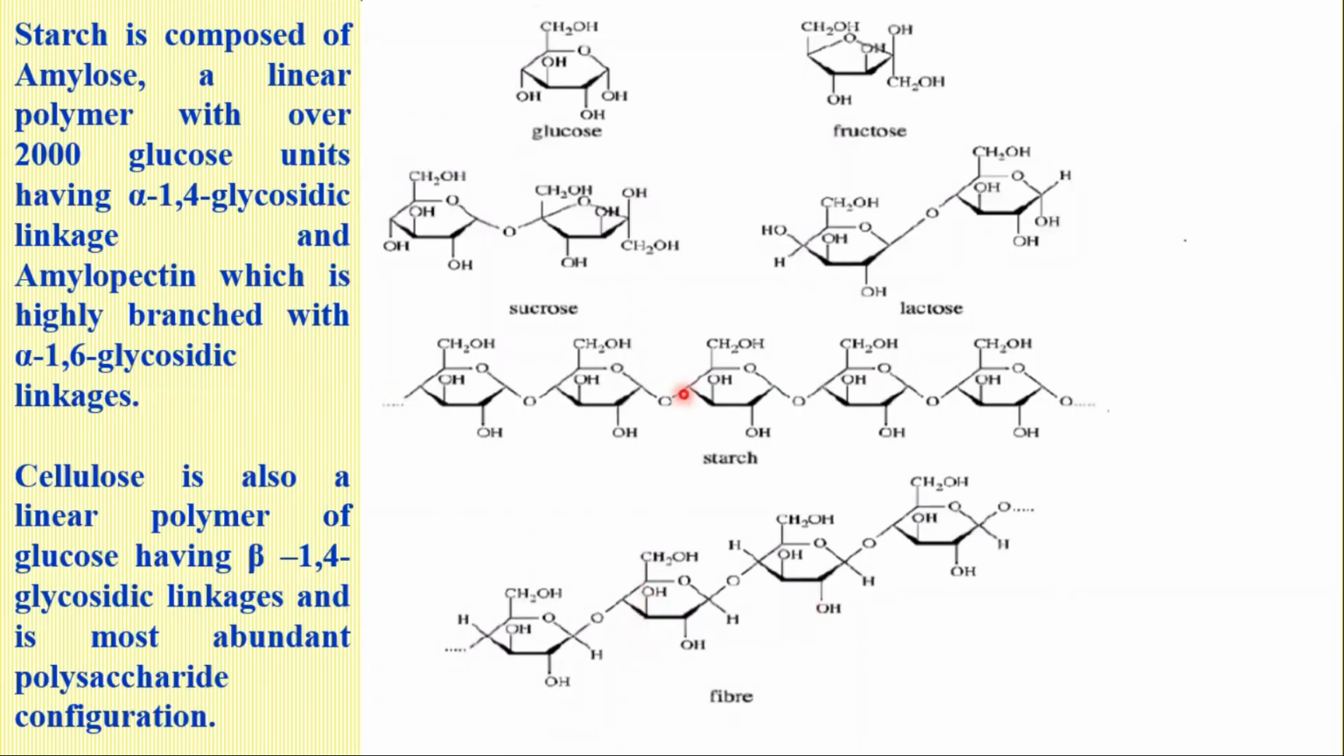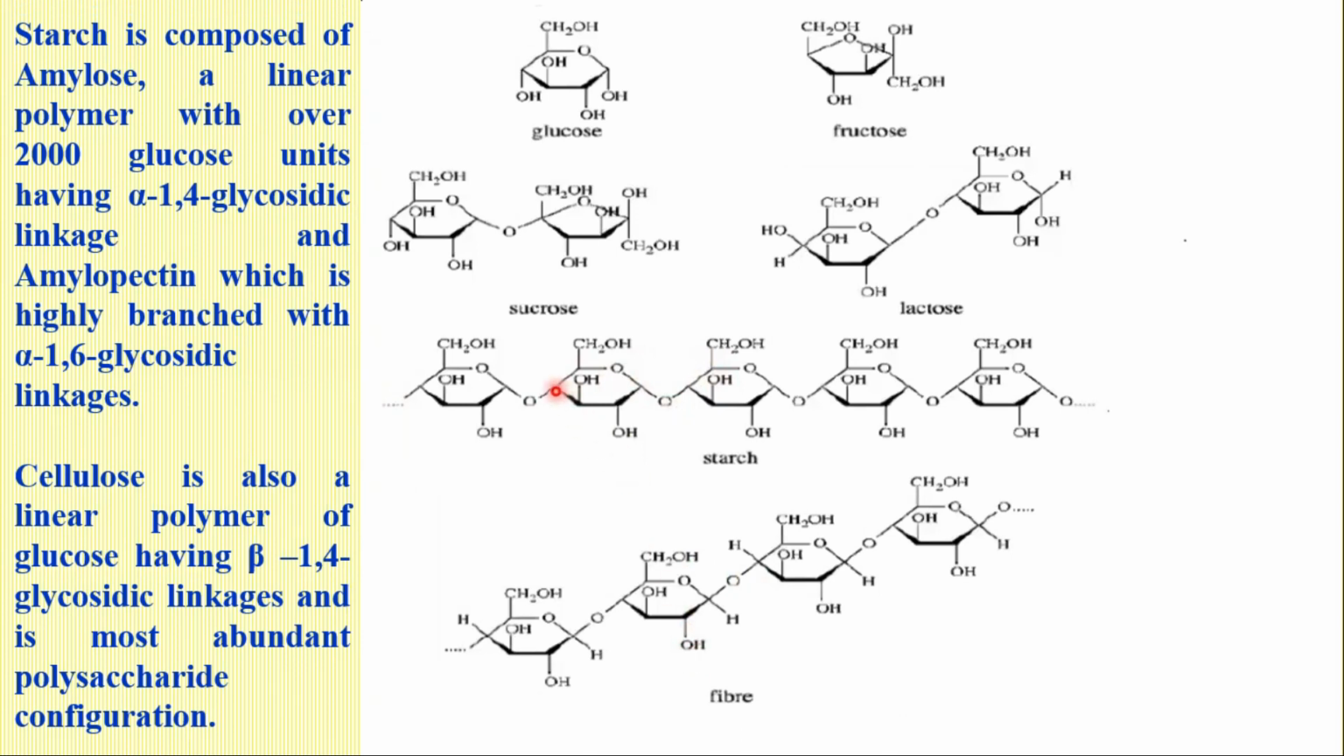The structures are shown here. Glucose has a 6-membered ring, fructose a 5-membered ring. A disaccharide means it is made up of two carbohydrate molecules, so the two carbohydrate molecules are joined together. And then we have starch and cellulose fiber. We can see that both of these are polymers of glucose.